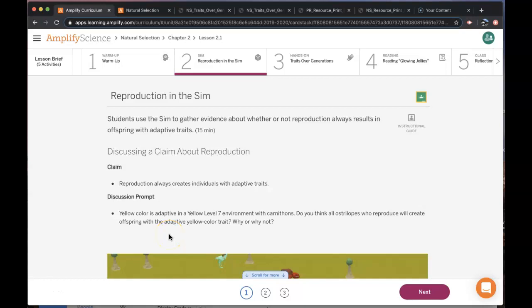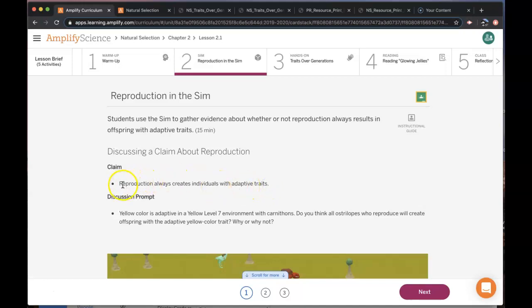This is Natural Selection Lesson 2.1, Activity 2. So we are going to be looking at this claim right here in this activity. That claim says that reproduction always creates individuals with adaptive traits. We're going to try to gather evidence to support or refute this claim.